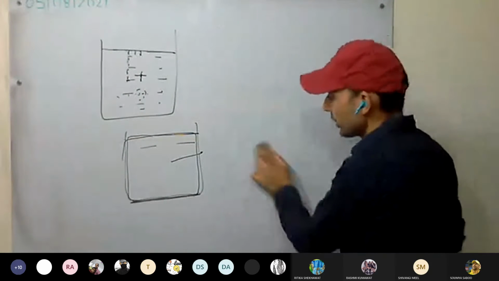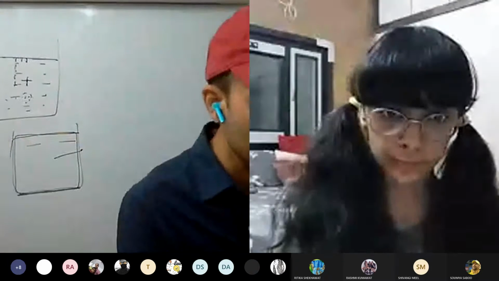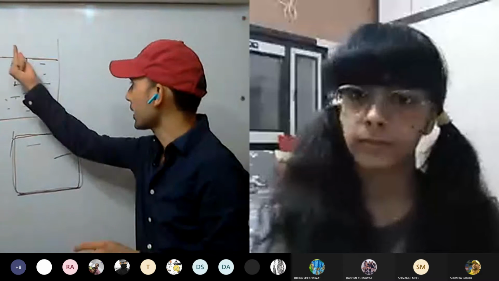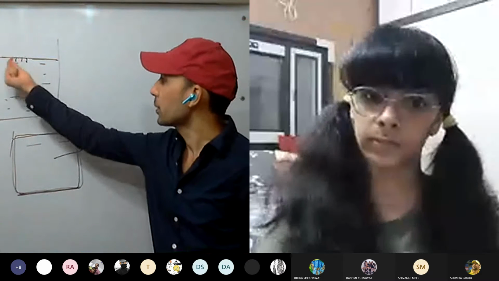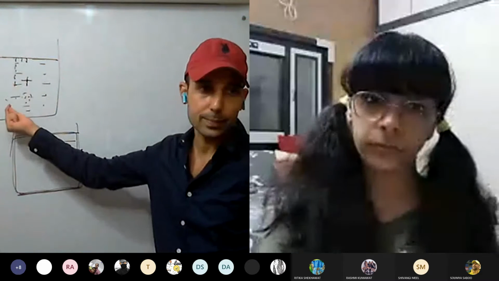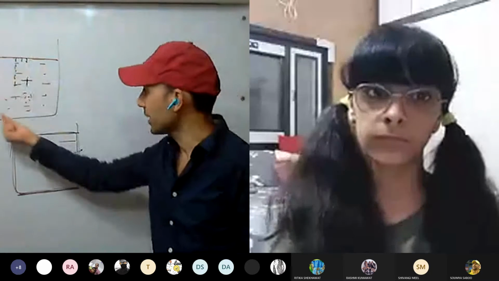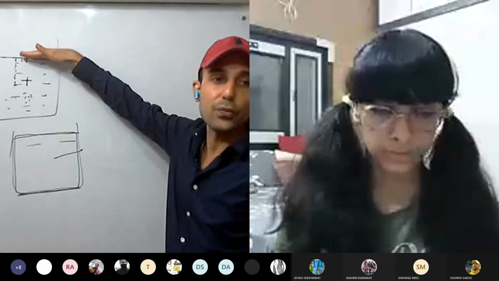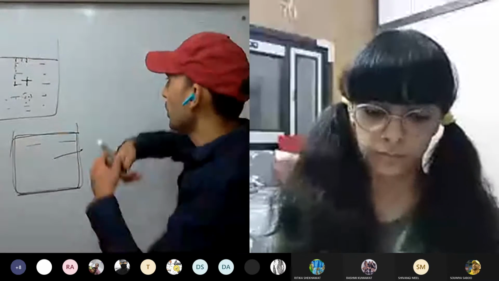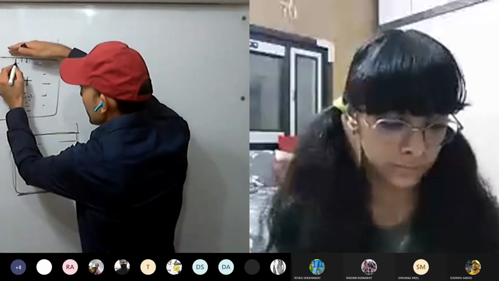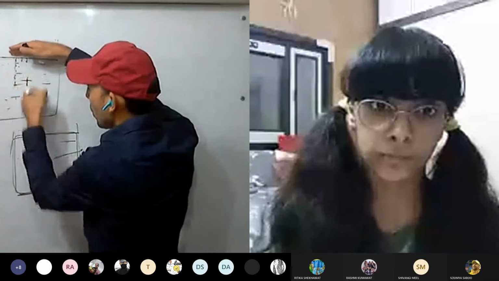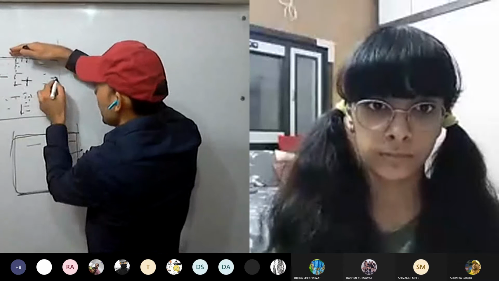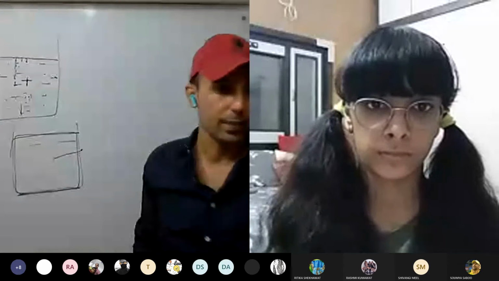So how to define the liquid pressure? It's written in the book that a liquid contained in a vessel exerts pressure at all the points below its free surface. So below its free surface, this liquid exerts pressure on all the sides. All the sides means this side as well, this side as well, this side as well. Okay, this is clear.